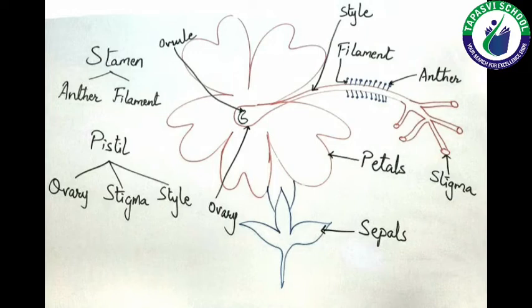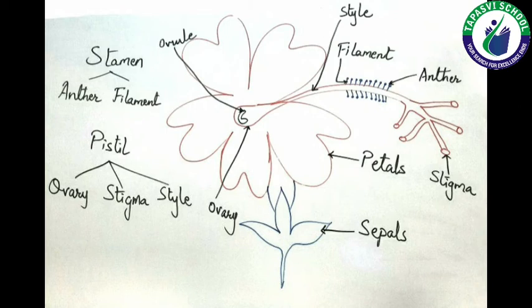Another part which is very important in any flower is pistil or carpel, that is the female part. It consists of the ovary, stigma and style. Ovary is nothing but the round structure which is swollen and present in the inner side of the flower.